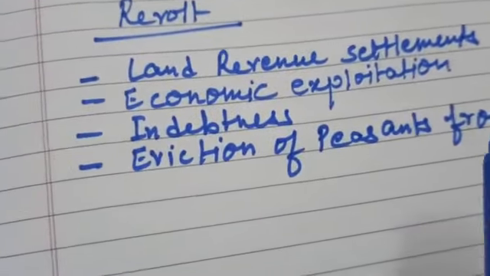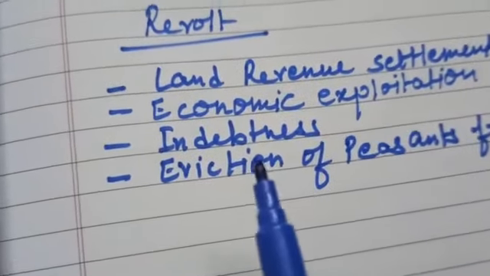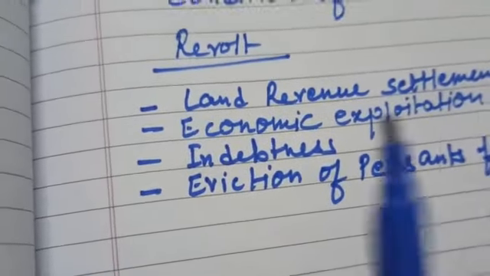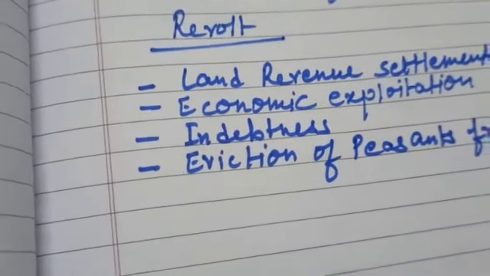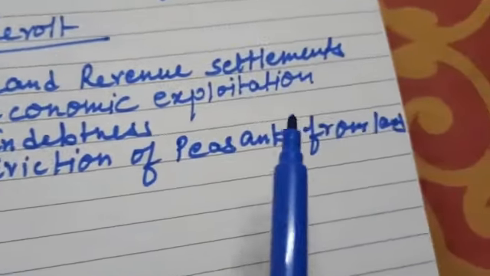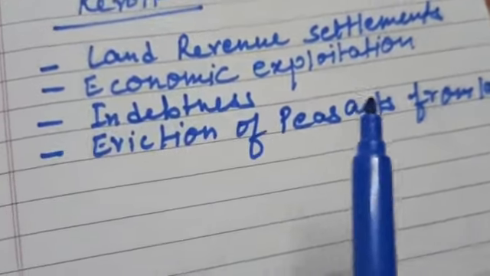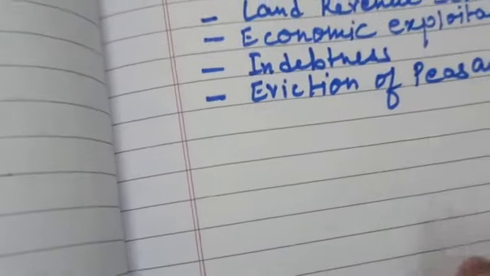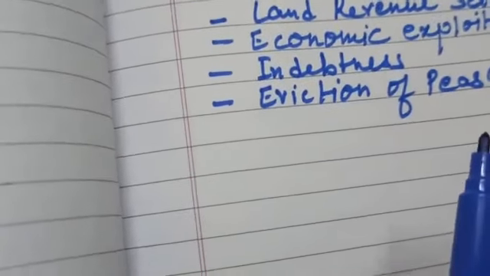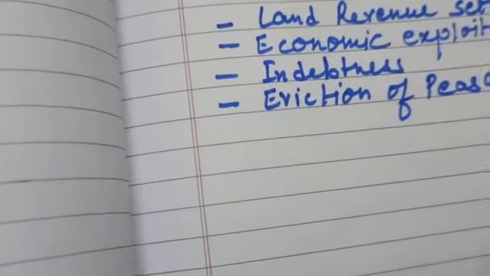Still they had to pay huge taxes to the Britishers, and when they were unable to pay the taxes, peasants were evicted from their land, and as a result they became landless laborers. These causes resulted in revolts, outbreaks and rebellions even before the First War of Independence.